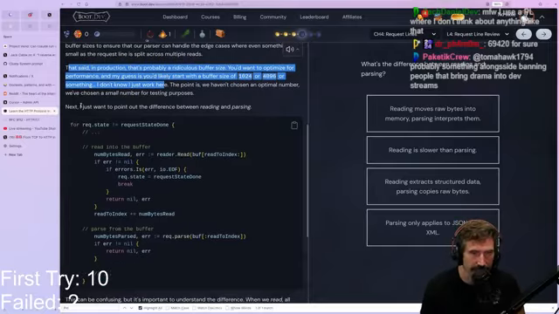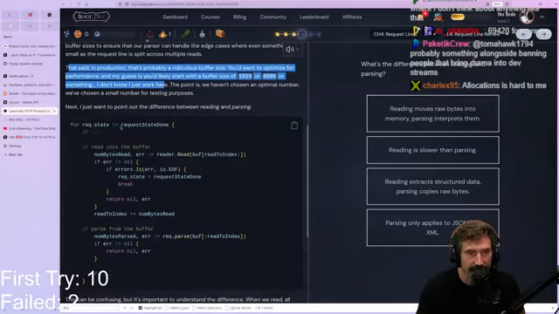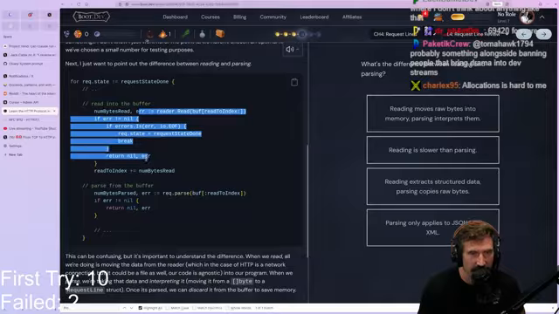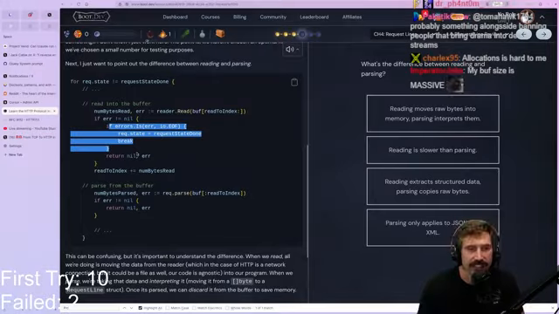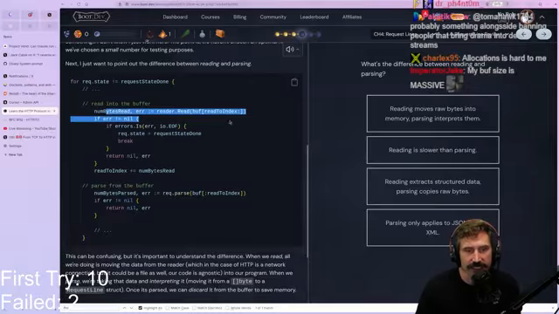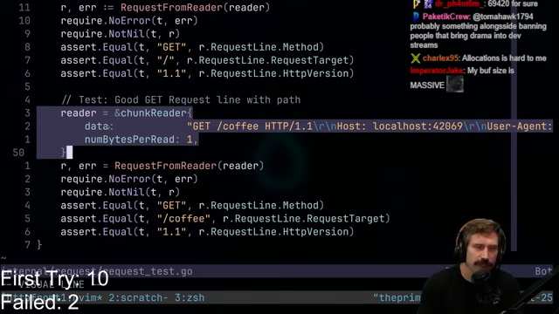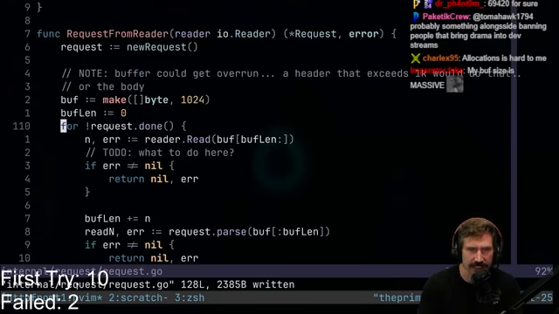Okay, next I want to point out there's a difference between reading and parsing. Nice, look at this. So this is what I was actually curious about. I have in here, if the error is end of file, then we say the state is done. That's kind of true, but I'm not sure it's true within this context.